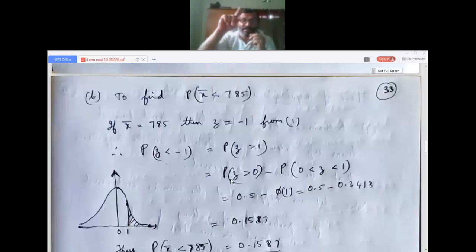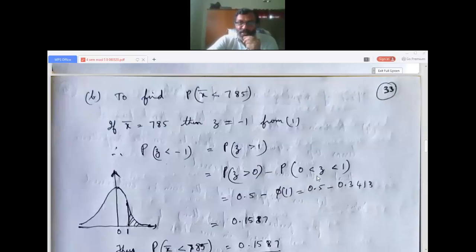The graph is a normal distribution curve, a bell-shaped curve. Below that, the complete area on both sides is 1. But P of z greater than 0 means only the positive side, so the area will be half of 1, that is 0.5. P of z less than 0 is also 0.5. Complete area is 1, half of that is 0.5.